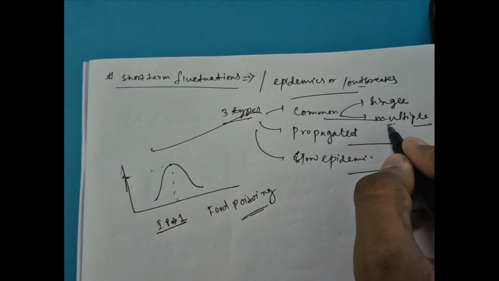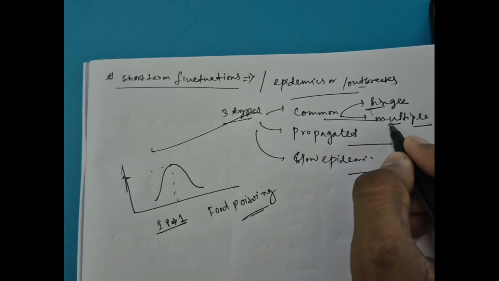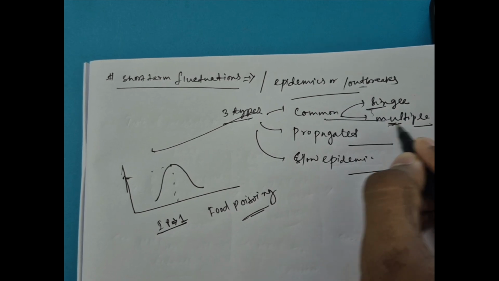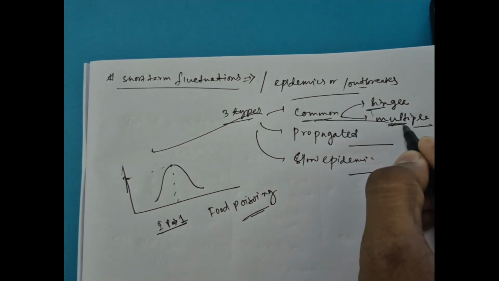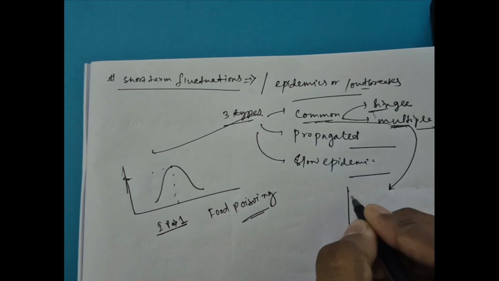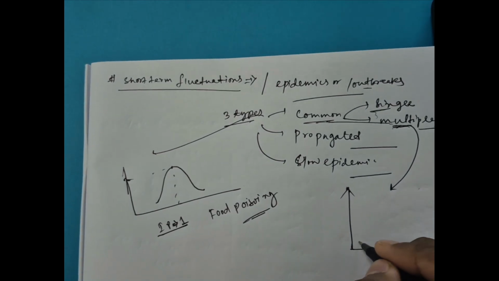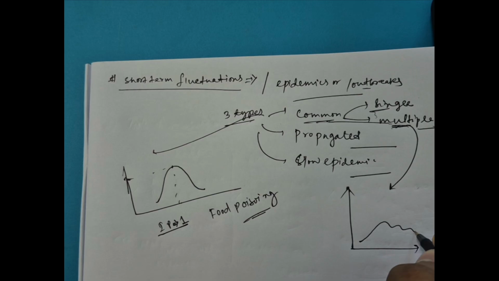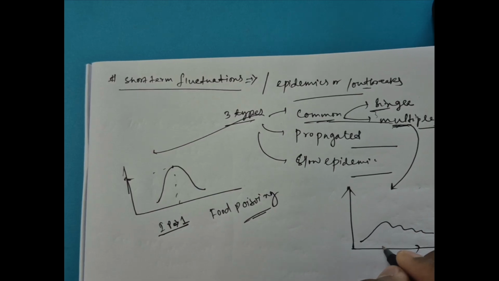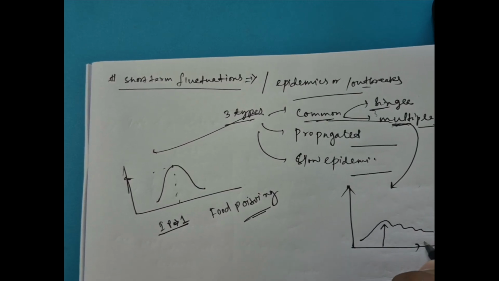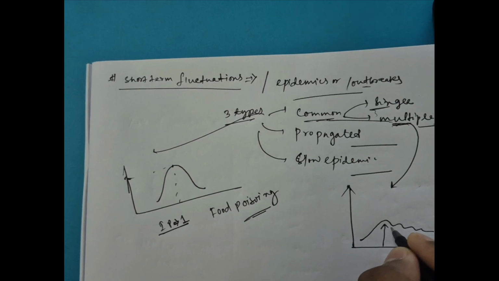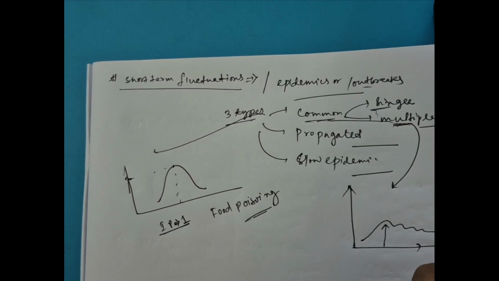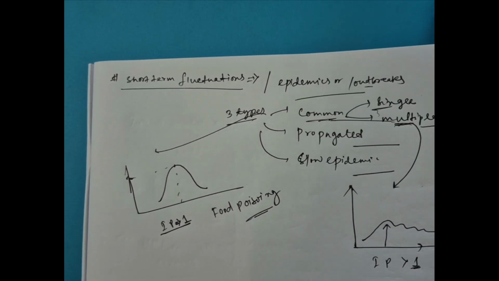Next, where there is common source but multiple exposure, in that case the graph will be like this. Here you can see that there is a rapid rise but not a rapid fall. There is a rapid rise and a sustained rise. So in that case, there will be more than one incubation period.